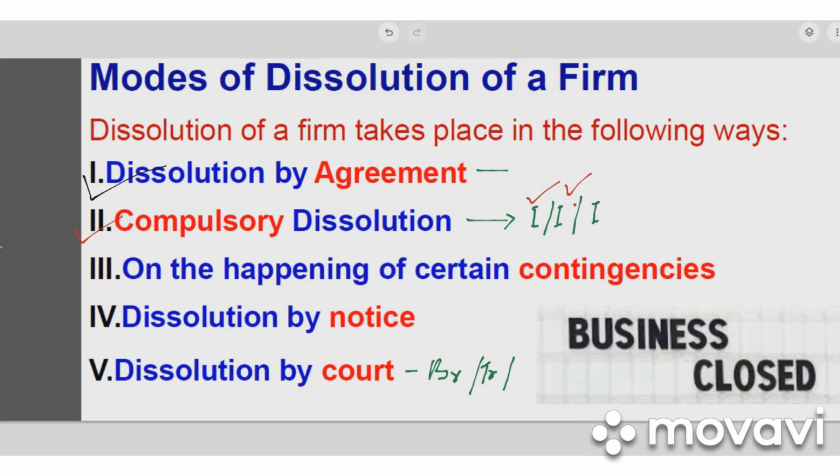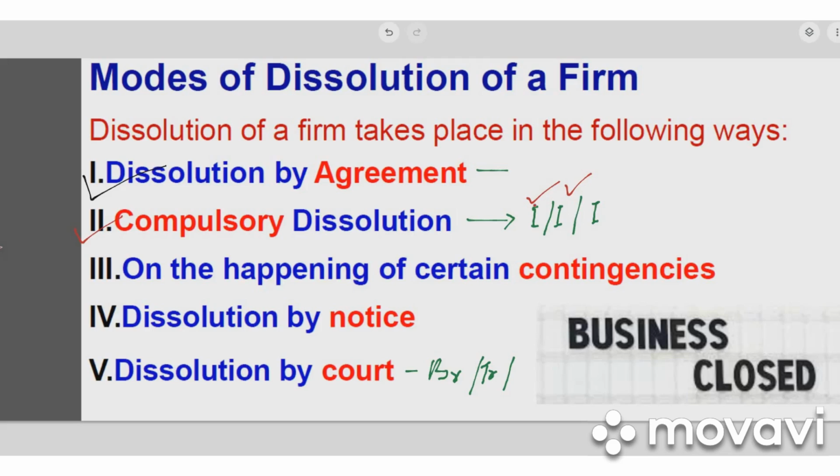So if there is insolvency, then partners may find it very difficult to continue the business, so they will be closing down the business. If all the partners, or all except one, become insolvent, then they will have to close down the business, because only one person cannot run the business, so they have to compulsorily close down.